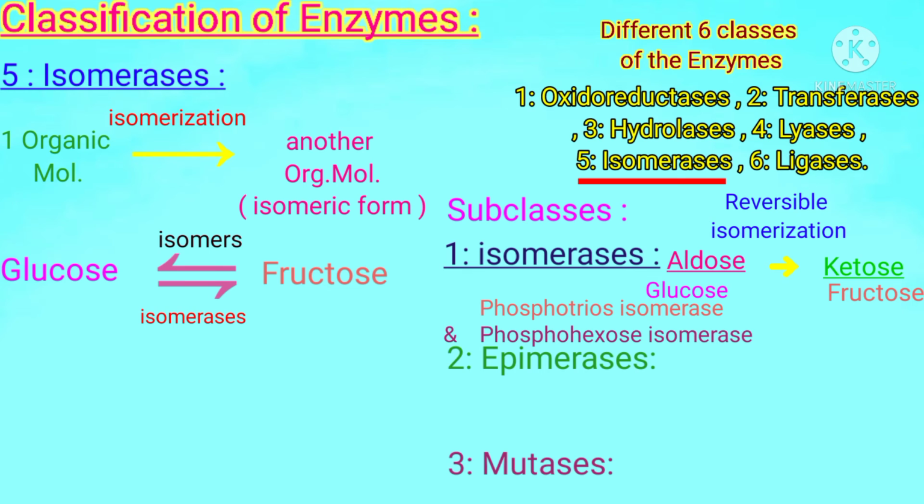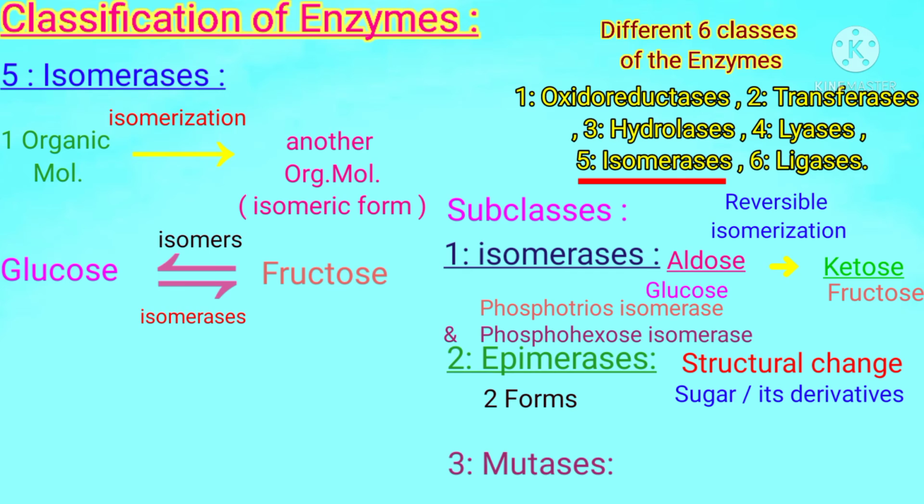Next subclass is epimerases, which cause structural change in the molecule of a sugar or its derivative. In this way, two forms of a molecule are formed. These two forms are called epimers. Its example is phosphoketopentose epimerase, which can convert one epimeric form into its second form, but both have only a structural change.